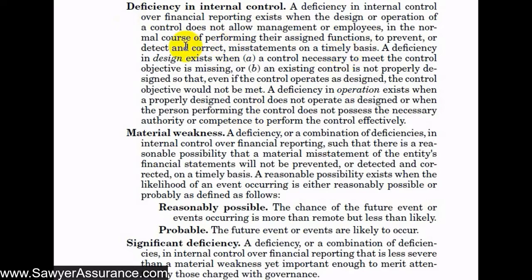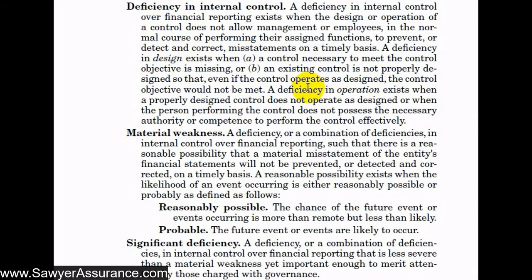However, as part of our planning procedures, at least in our walkthroughs that we've performed, we understand the design and the operation of the control. So from there, we are making a determination of whether the design and operation are appropriate for preventing, detecting, or correcting misstatements on a timely basis. So a deficiency in design exists when the control necessary to meet the control objective is missing, or an existing control is not properly designed, so that even if the control operates as designed, the control objective would not be met. So if going through our audit procedures, we determine that this control is not designed appropriately, for instance, it's missing, or it doesn't meet the objective that it should, then we might say there's a deficiency in that control.